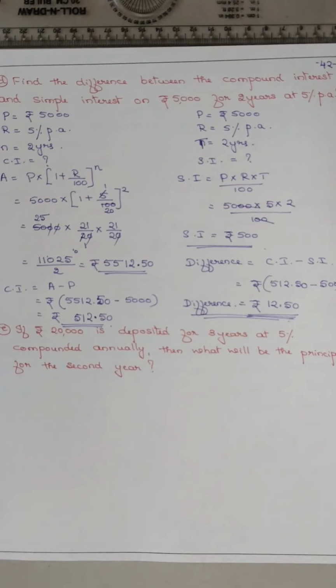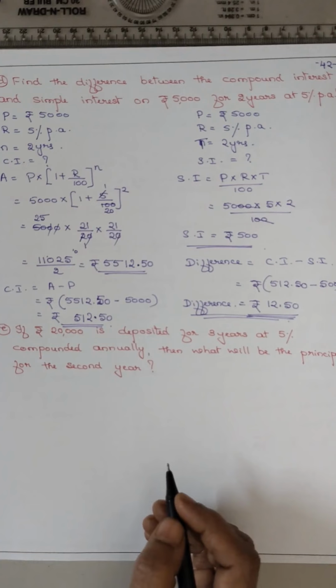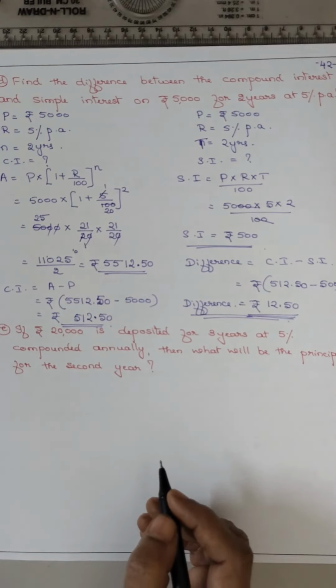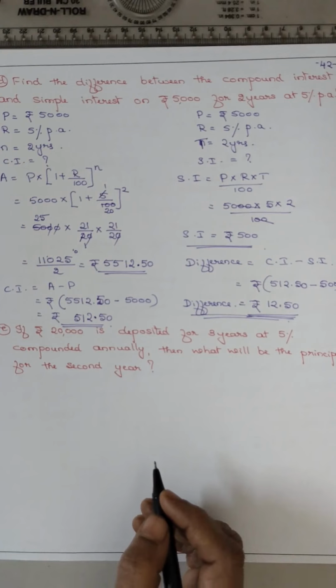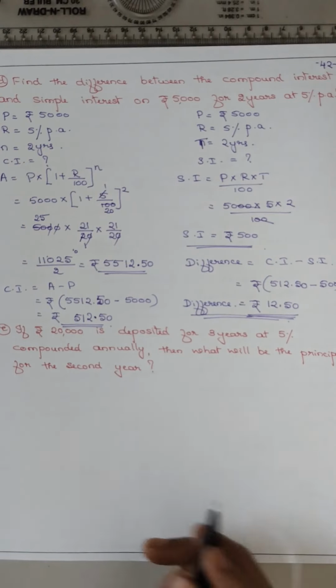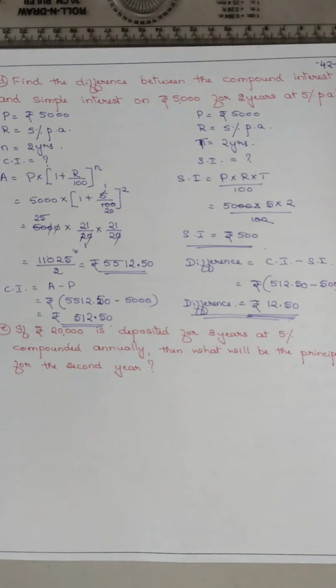Now coming to exam question number E. If 20,000 is deposited for 3 years at 5% compounded annually, what will be the principal for the second year? So this I have explained in the example. There are two methods. By using SI you can find out the compound interest. How?